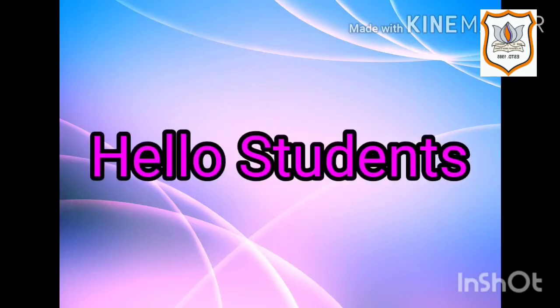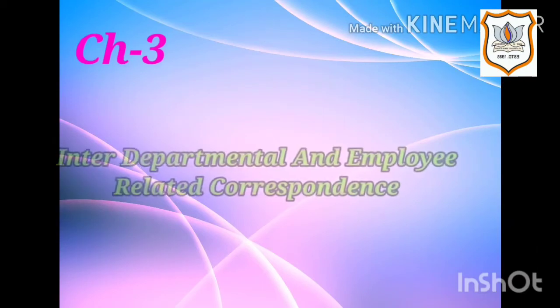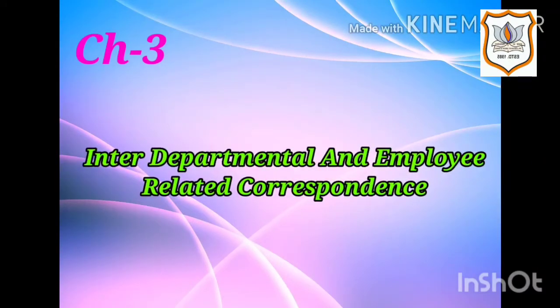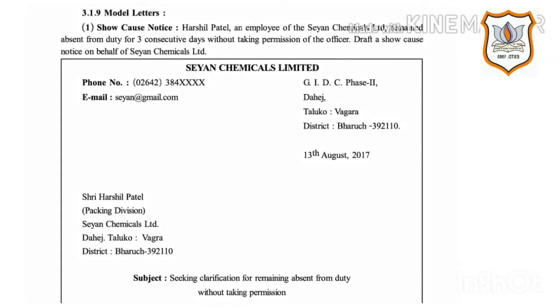Hello students. Today I am going to continue explanation of chapter 3, interdepartmental and employee related correspondence. In my previous video I have explained the need for interdepartmental correspondence, meaning of notice, objectives of notice, meaning of circular, functions of the circular, characteristics of a circular, and difference between notice and circular. Today I am going to explain model letters.